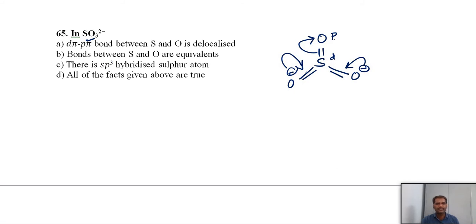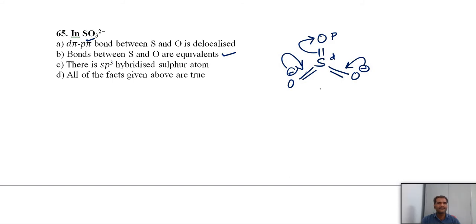All three oxygens are equivalent in nature; you cannot distinguish them. All three oxygens around the sulfur are equivalent, with one pi bond and two negative charges. So all are equivalent.